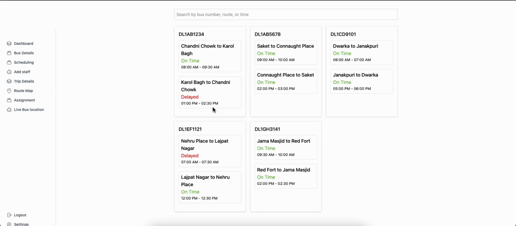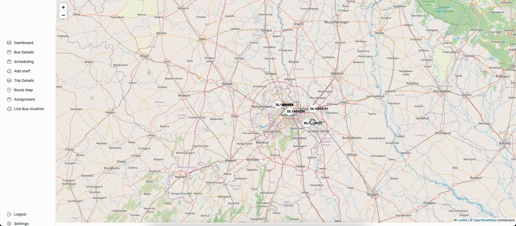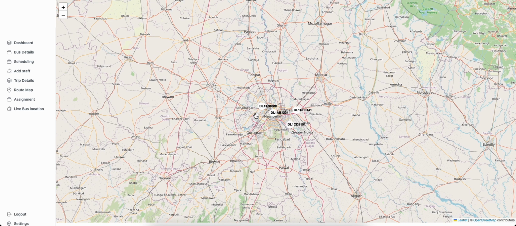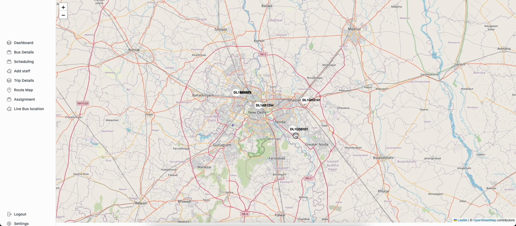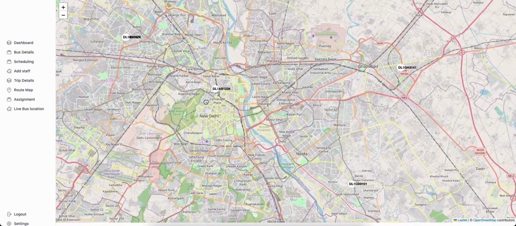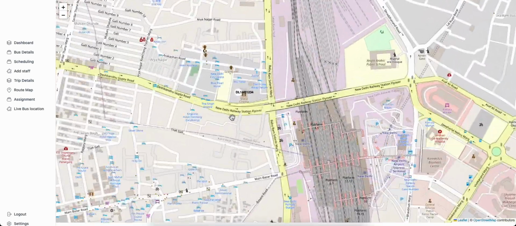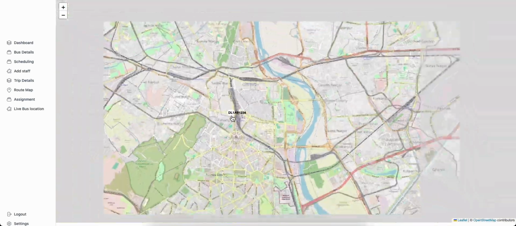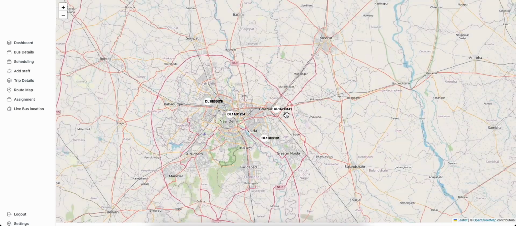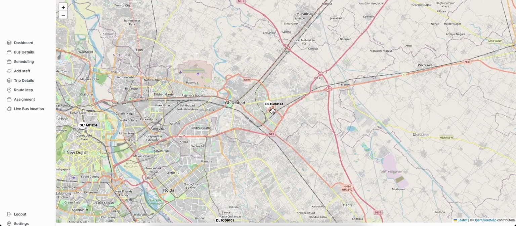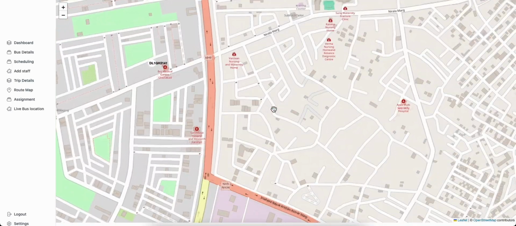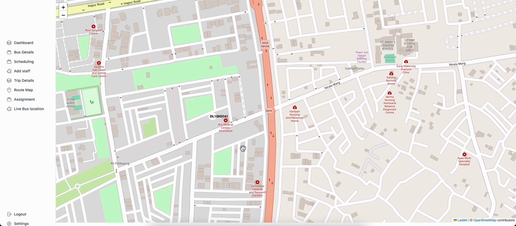Another critical feature is the ability to view trip details of each bus. Authorities can monitor live bus locations, allowing them to see if buses are overlapping on the same route. If multiple buses are found to be running on the same route at the same time, this overlap can be analyzed. Based on how frequently this occurs, authorities can either decrease or increase the number of buses on that route to ensure efficient use of the fleet.